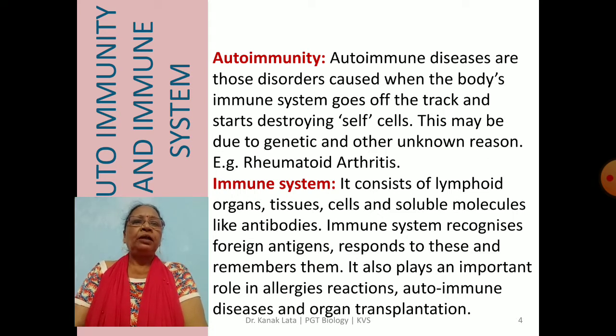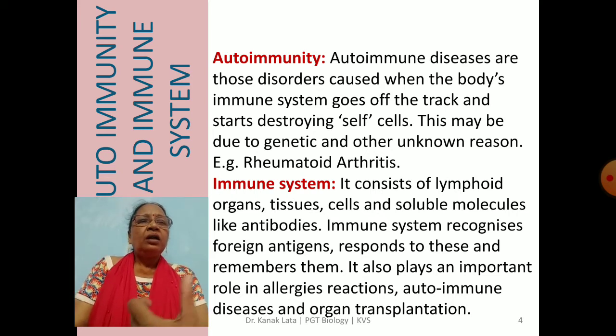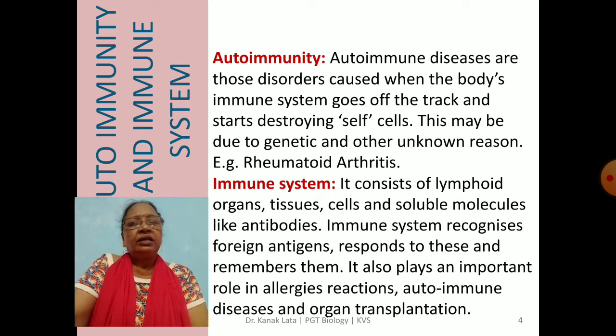Then our own immune system starts destroying self cells, meaning our own cells. This may be due to genetic or other unknown reasons, and an example is rheumatoid arthritis.